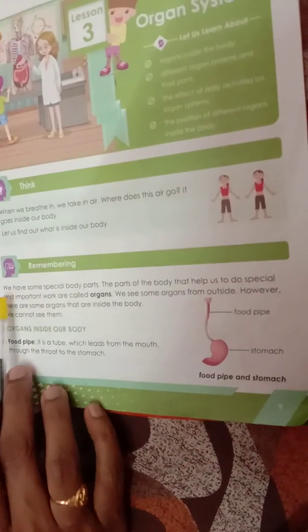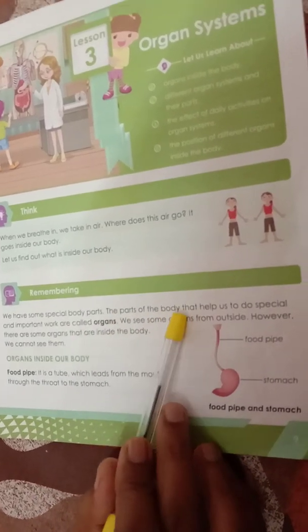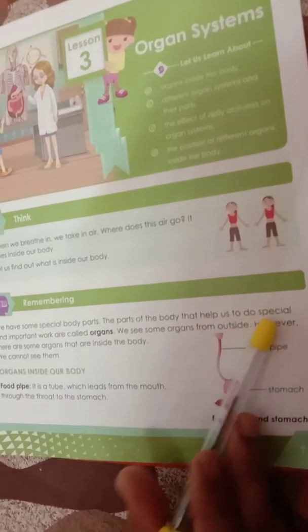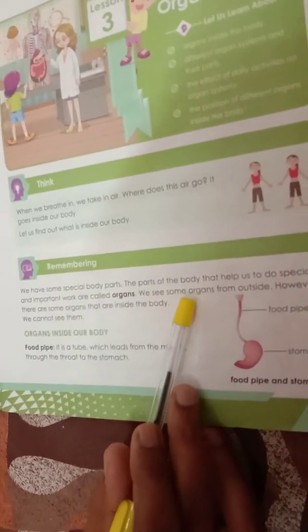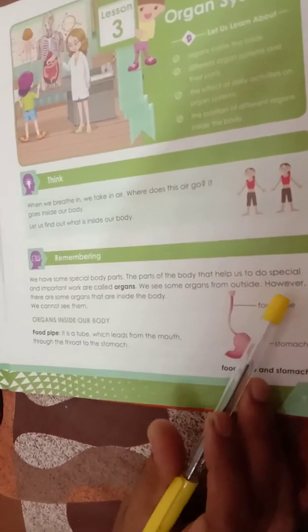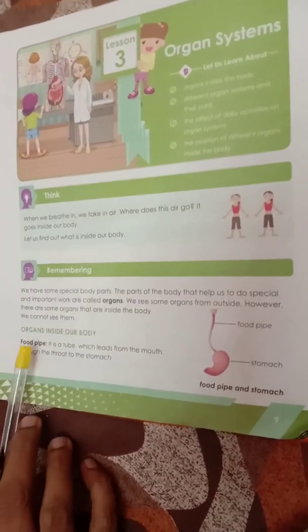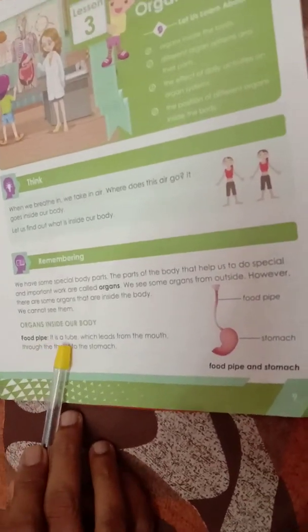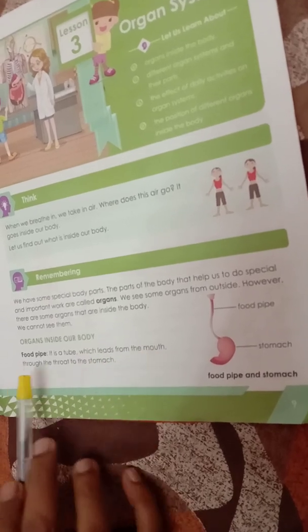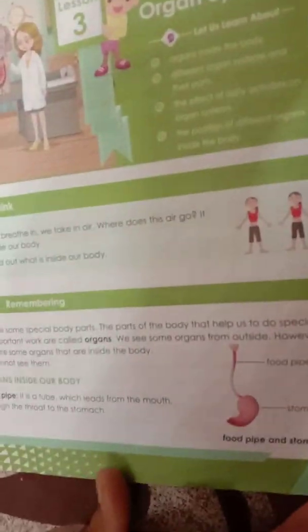Remembering part. We have some special body parts. The parts of the body that help us to do special and important work are called organs. We see some organs from outside. However, there are some organs that are inside the body. We cannot see them. Organs inside our body. Food pipe. It is a tube which leads from the mouth through the throat to the stomach. Turn the page children.